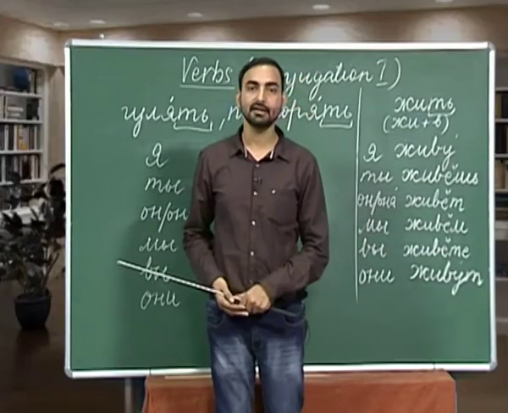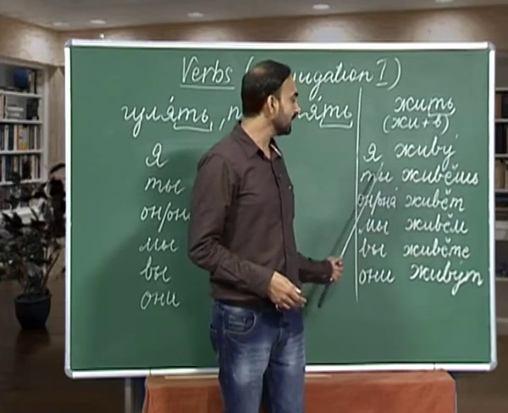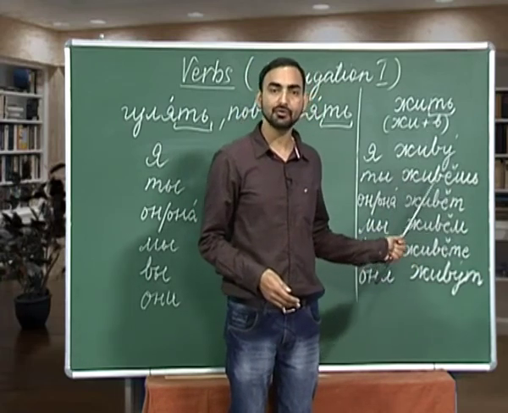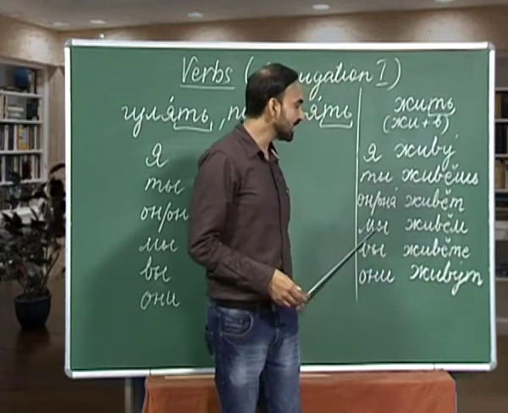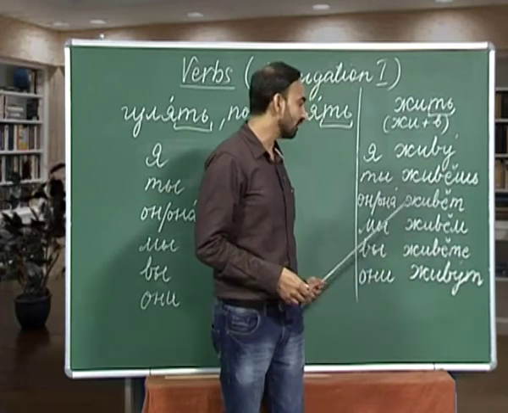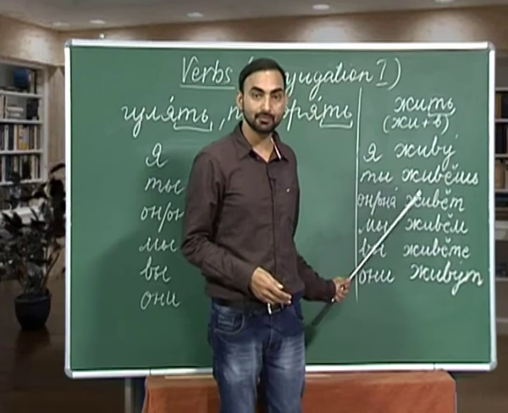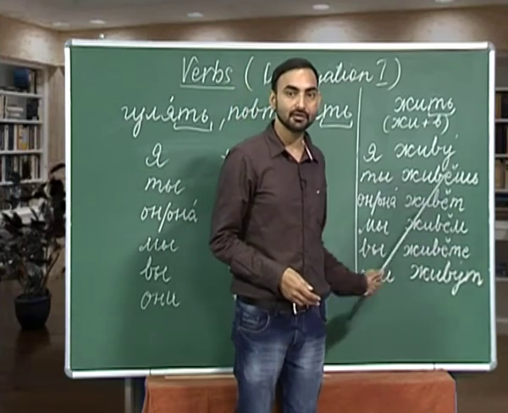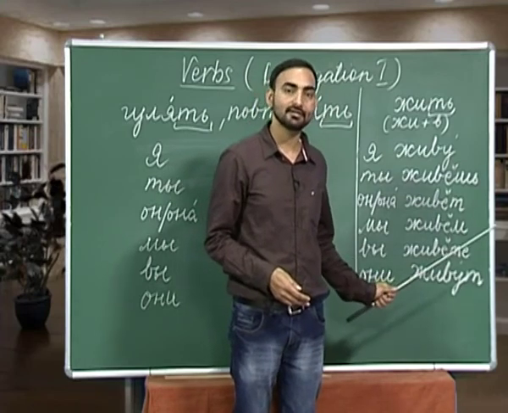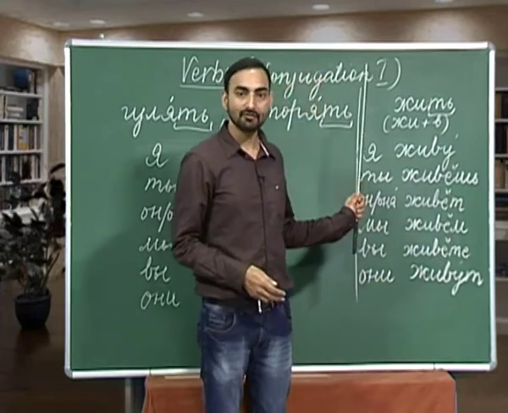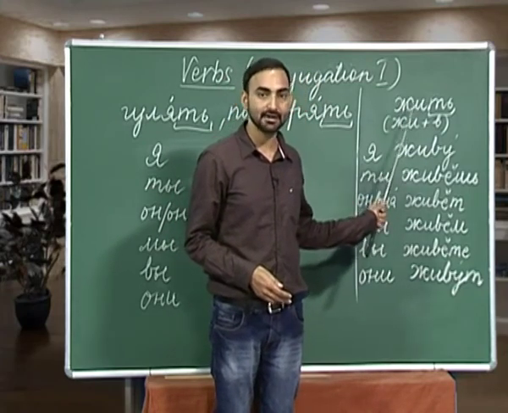Let us do it once again. Ya jivu, which is I live or I stay, ti jivyosh, you live or you stay. On ana живет, he or she stays. Мы живем, we live or we stay. Вы живете, you, that is second person plural number, you live or you stay. And они живут, they live or they stay. I will advise you to memorize the conjugation of this verb, that will be better.